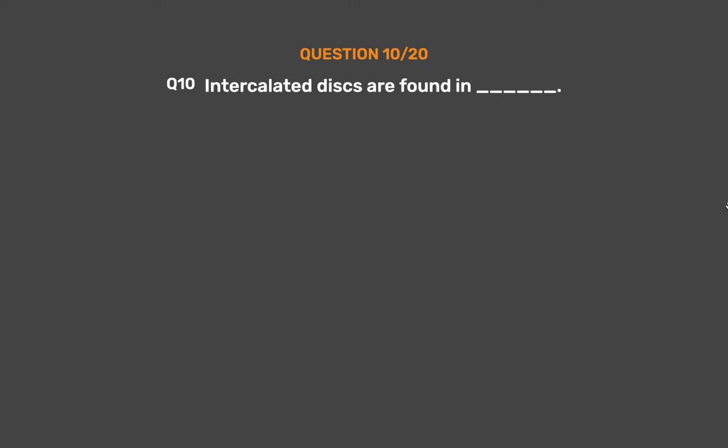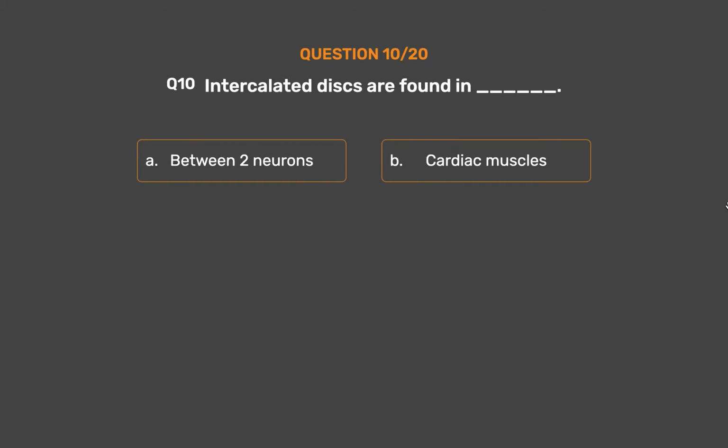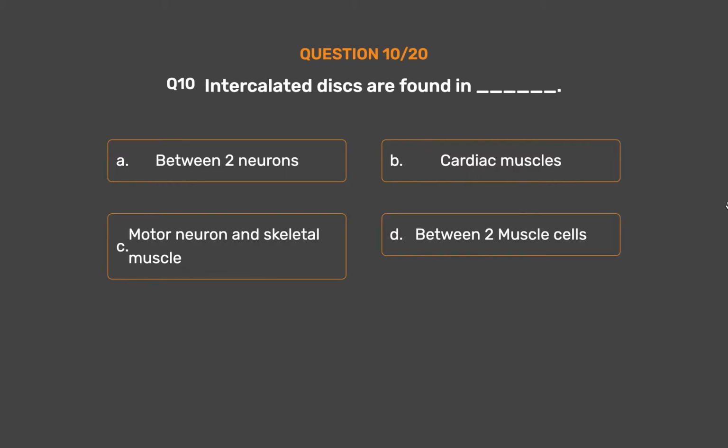Question number 10. Intercalated discs are found in Option A. Between 2 neurons. Option B. Cardiac muscles. Option C. Motor neuron and skeletal muscle. Option D. Between 2 muscle cells.